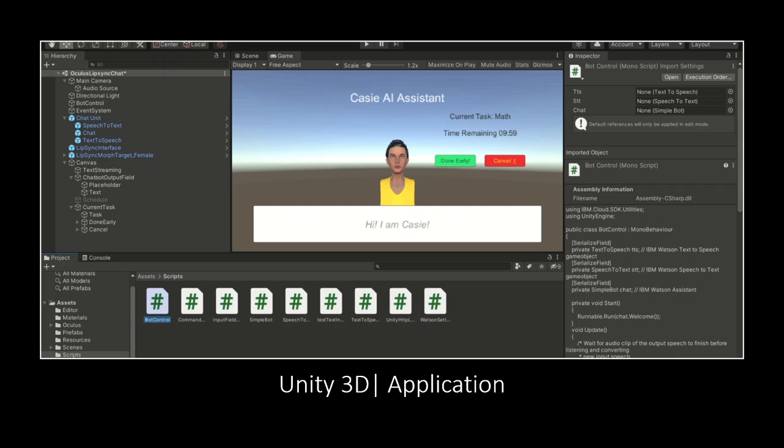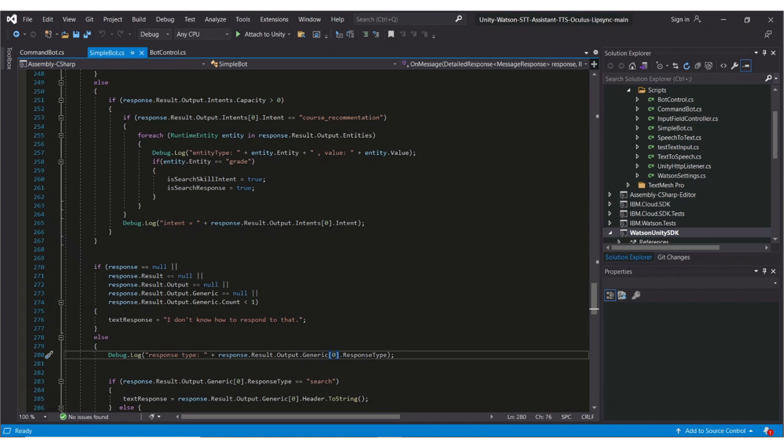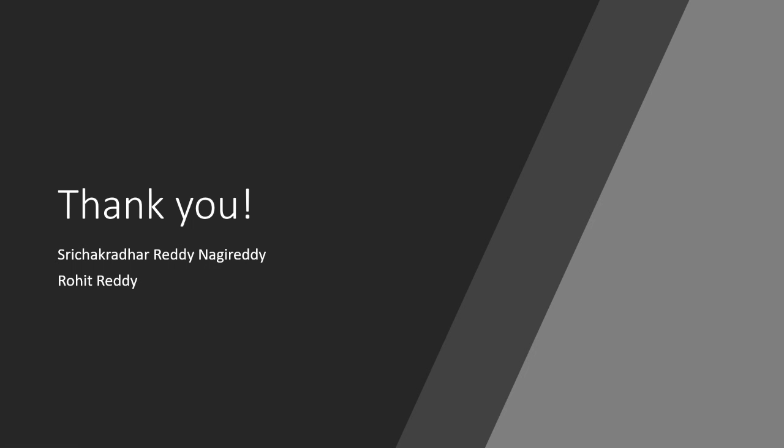Coming to the application part, this is how our application looks, at least in development on desktop. The same can also be built for Apple iOS or Android with ARKit for Apple and ARCore for Google respectively. Behind the scenes, this is the code that is being used by the Watson Assistant chatbot to identify the intents. This is what is running in the backend.